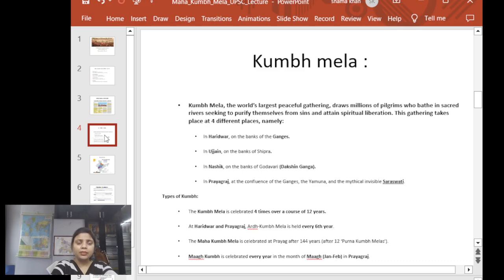What I want to emphasize is that questions have been asked in the PCS examination as well as in UPSC, in terms of which city lies on the bank of which river. So these four you can at least remember, because they are in the news time and again. Apart from that, I always emphasize memorizing the tributaries of these rivers, because every year we see 2 to 3 questions from the drainage pattern, the drainage system of Indian rivers. So I request you all to memorize the tributaries, be it of the Ganga, Shipra, Godavari, and even the Yamuna.